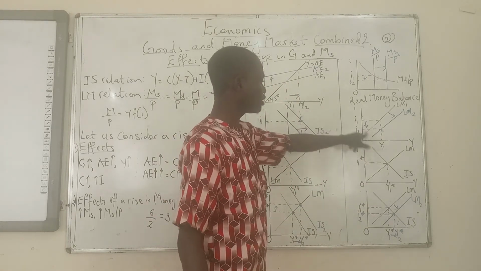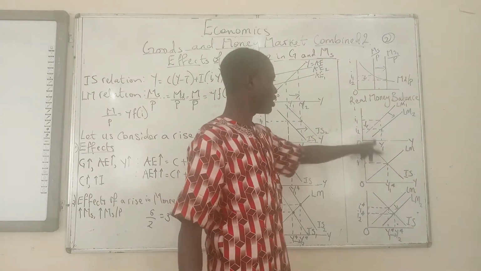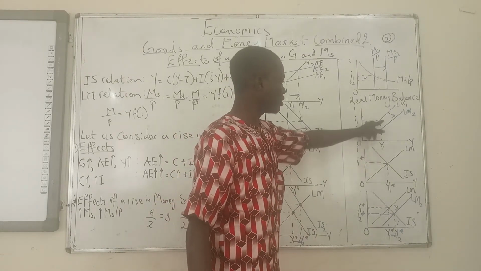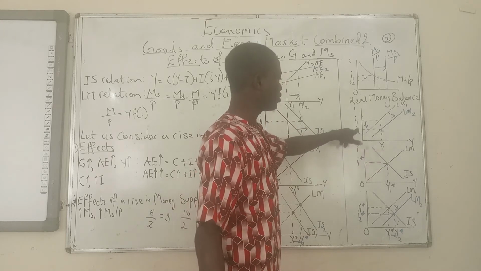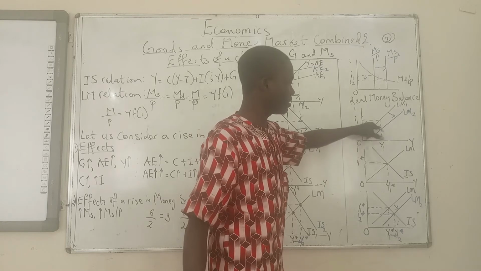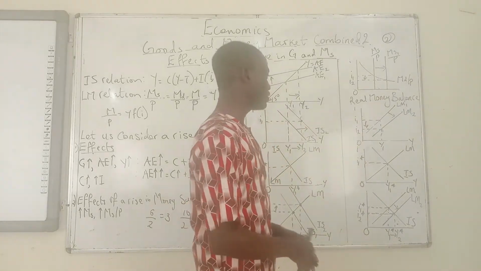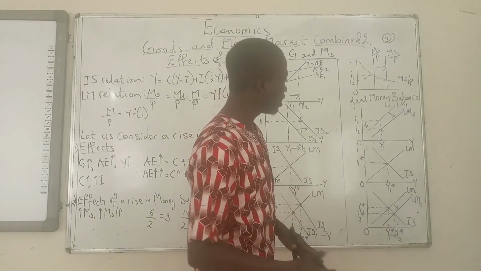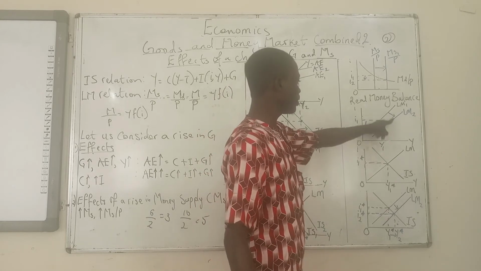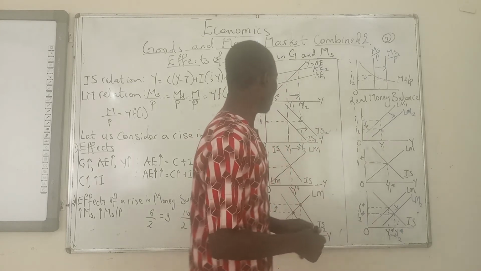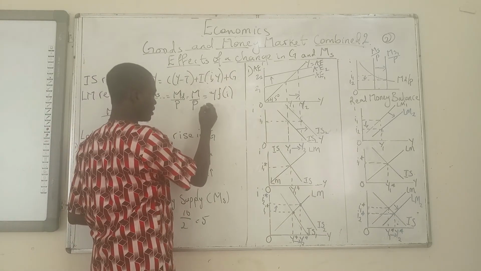So I1 falls to I2 and the output is still the same. I1 is intersecting Y1 at this point, and I2 is now intersecting Y1 at this point. By the time you plot that, you have a shift of the LM curve, an outward shift, which you can call a downward shift or a rightward shift of the LM curve from this point to this point. Now, some people sketch a shift of the LM curve this way, which is not correct.